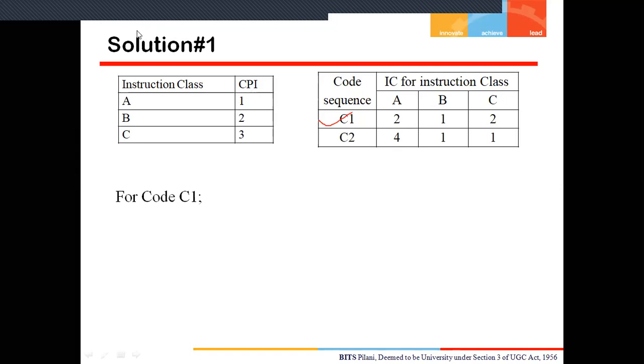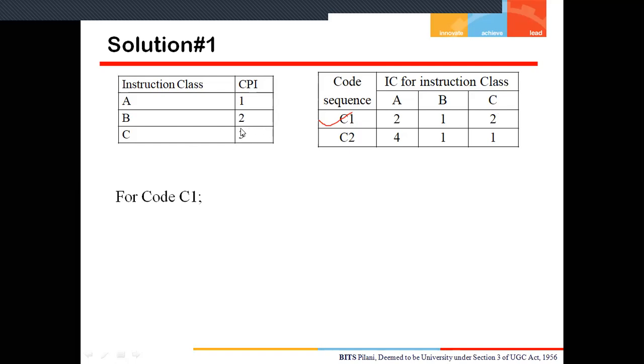This 2 multiplied by this 1 as it is, plus this B type instruction. How many instructions are there? Only 1. And what is the average CPI for this type of instruction? This is 2. So 1 into 2. Similarly, for C type, there are 2 instructions, and for each C type instruction class, there is a CPI of 3.